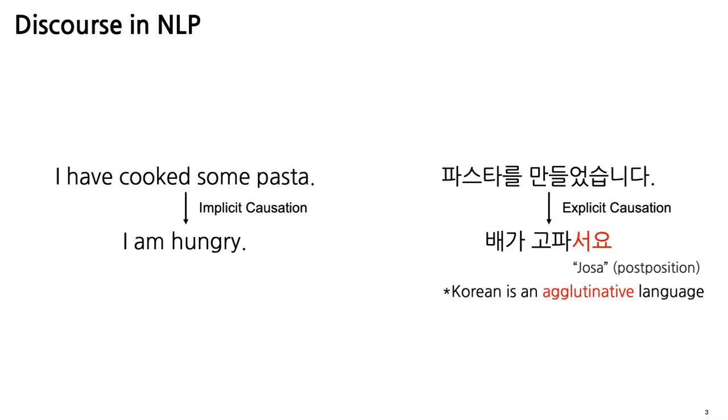Here are the same sentences translated in Korean. Similar to the English case, we also don't have an explicit discourse connective linking the two sentences. However, Korean is an agglutinative language where complex meanings are formed by attaching affixes to word stems. In this example, the two red characters are postpositions that explicitly reveal a causal relation. So we can see that although these English and Korean sentences talk about the same thing, the grammar of one language can affect the discourse relation.